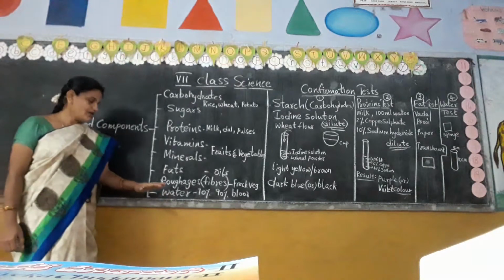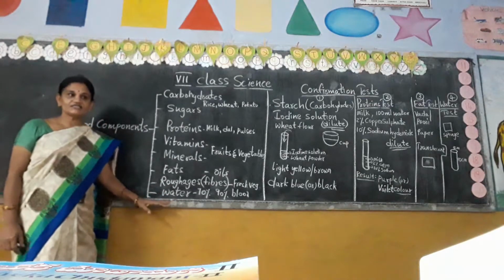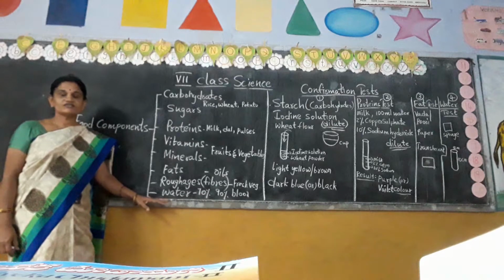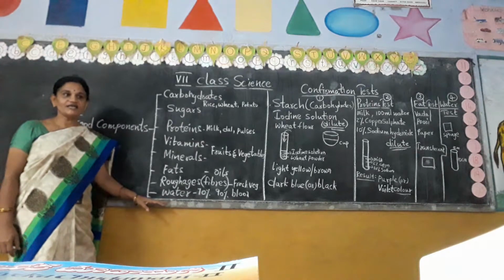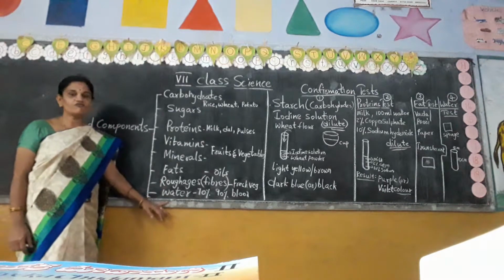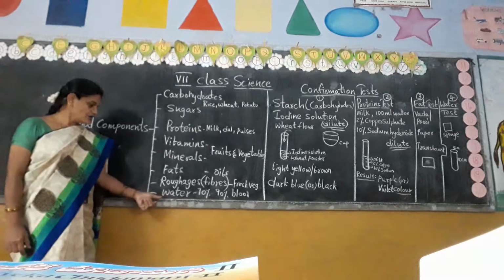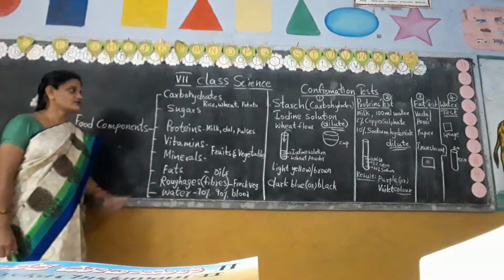Our body is made up of cells, and each cell has a cell membrane and contains cytoplasm. Cytoplasm is also full of water, carbohydrates and proteins. So this is the importance of water.